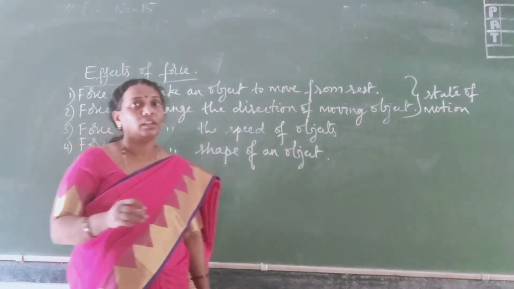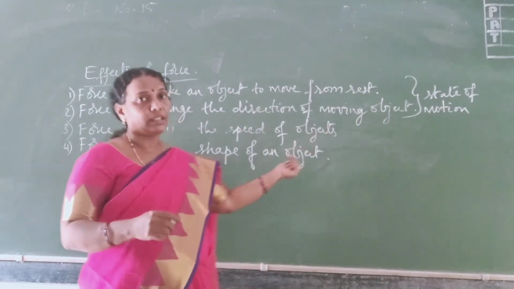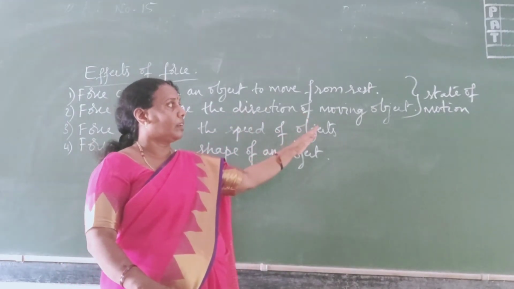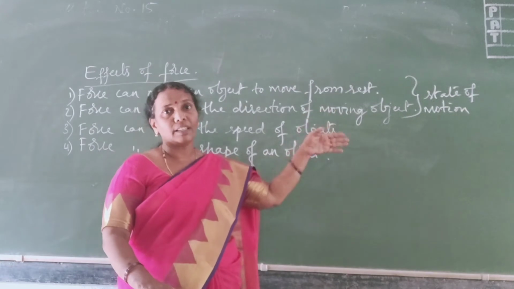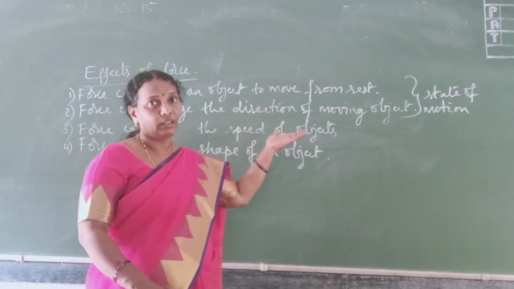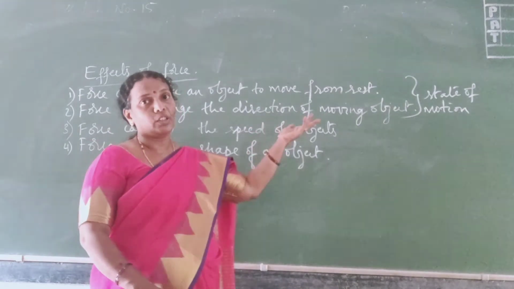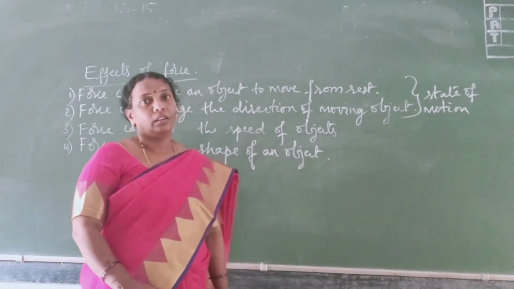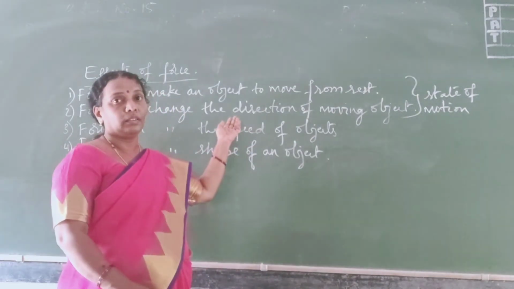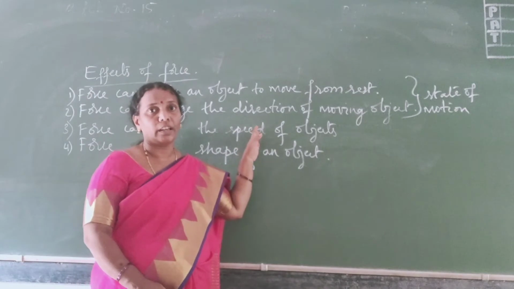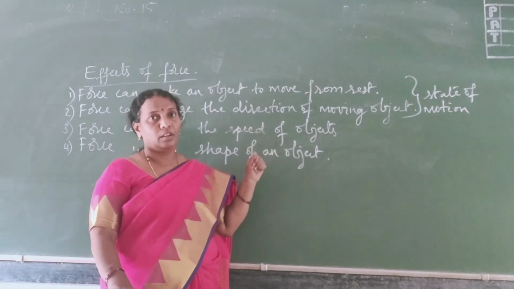That means what? The state of motion is, if the body is at rest, then its speed is considered to be 0. And if the body is moving, its direction can be changed, or at the same time the speed of an object can be changed by applying force.